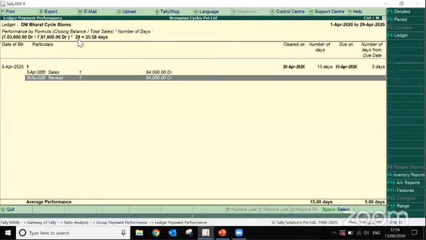It gives you the average sales turnover, what sales turnover we have with this party on a per day basis. Now 7,03,600, his current closing balance, is divided by that average per day sales. So this gives us the DSO, the days sales outstanding.